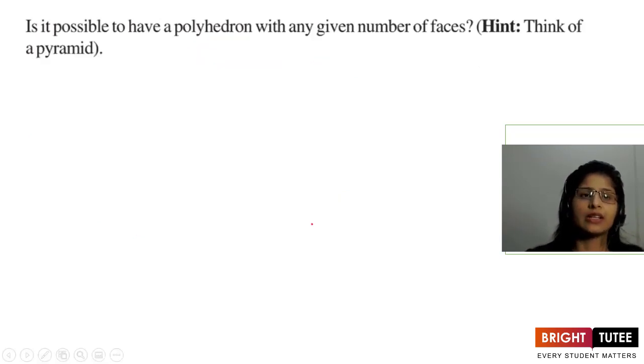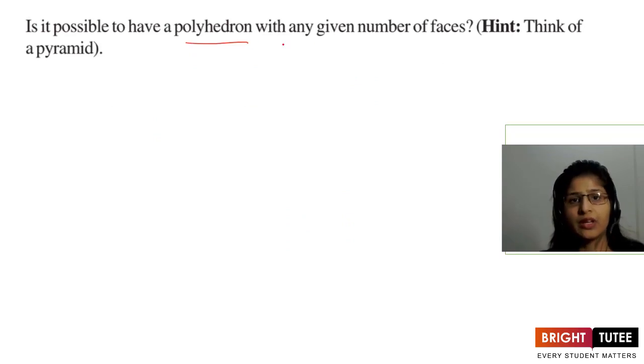The next question, they're asking, is it possible to have a polyhedron with any number of faces? Yes, it is possible, but the number of faces should be 4 or more, because we have minimum 4.